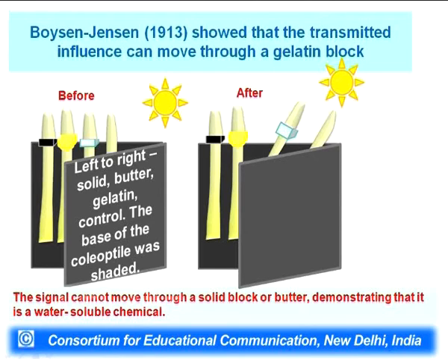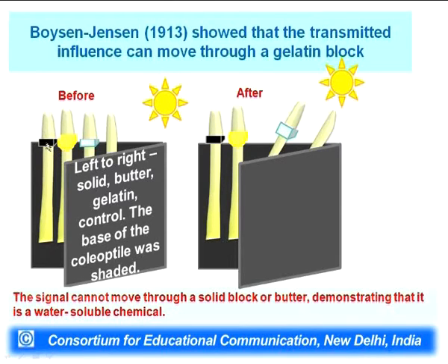And then quite a few systematic studies followed. Here you can see one study by Boysen-Jensen in 1913. What they did is they took a series of coleoptiles. In one coleoptile, the tip was cut and separated by a block which will not allow direct contact.